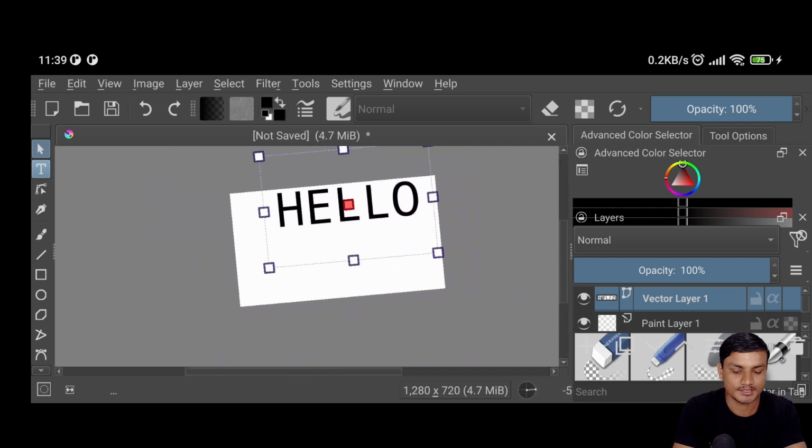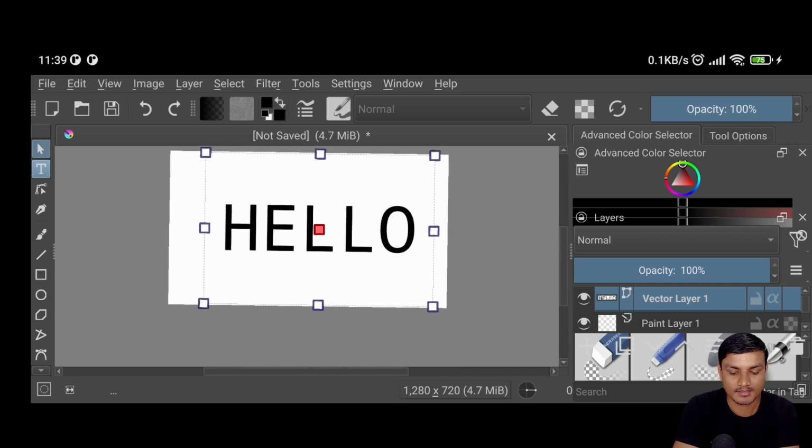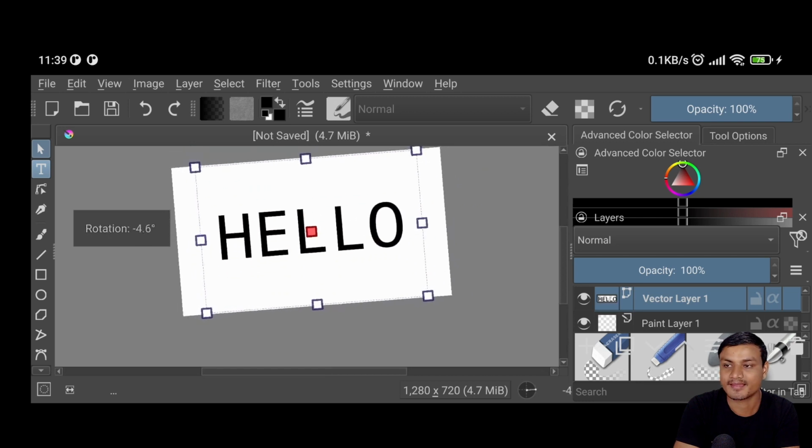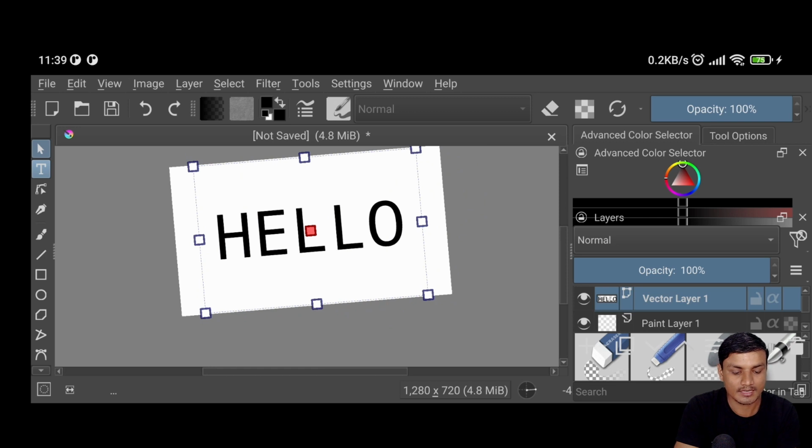You can use touch. If you want to use a mouse and keyboard, you can also use mouse and keyboard, I think. Yeah, if you have a tablet, this is gonna be amazing. Okay, so there we have our hello. Okay, so you can see here, and if we want to change color, or I want to go to the, you know,